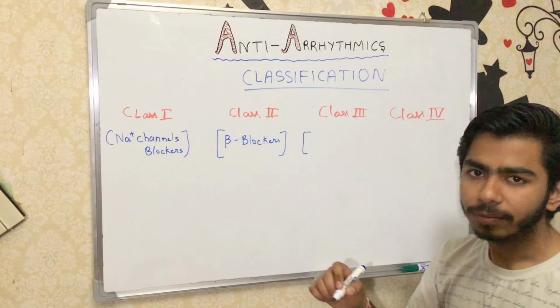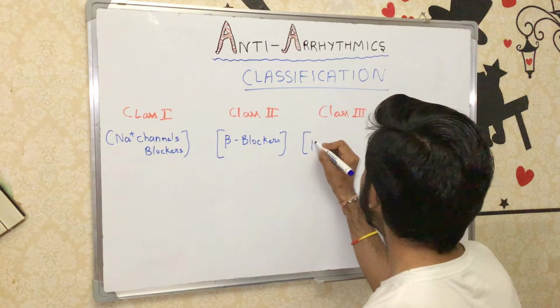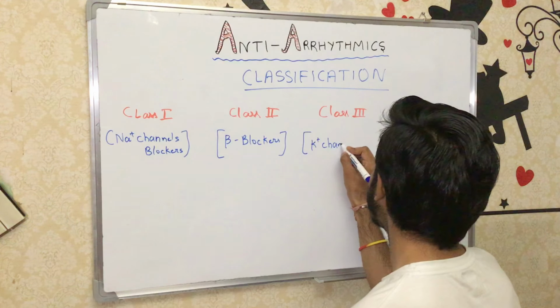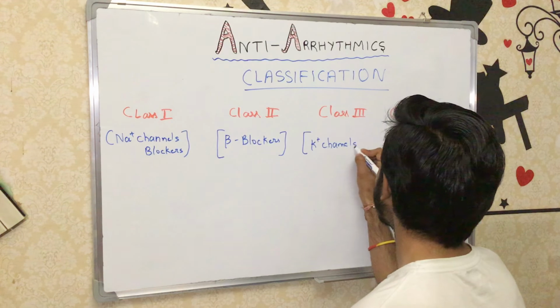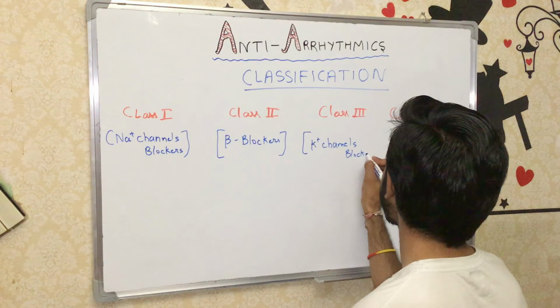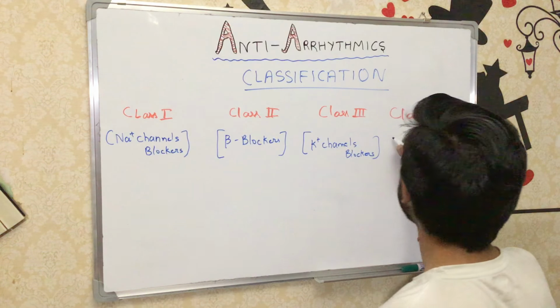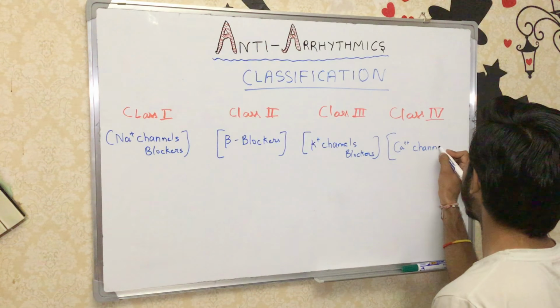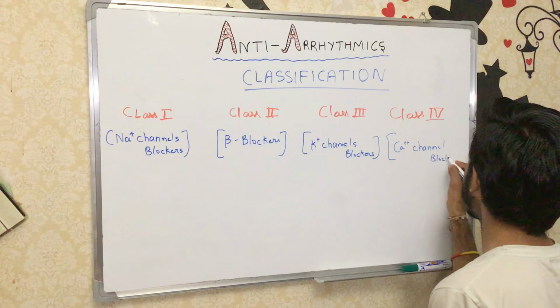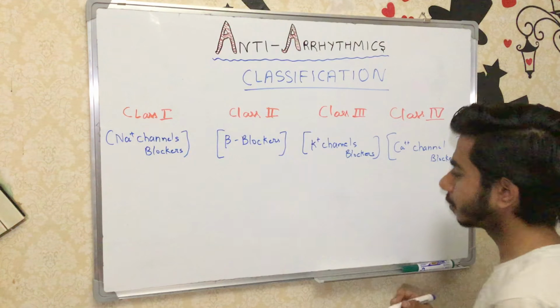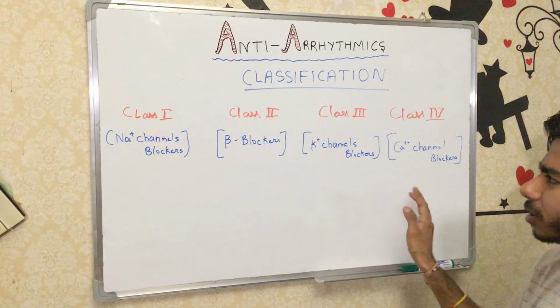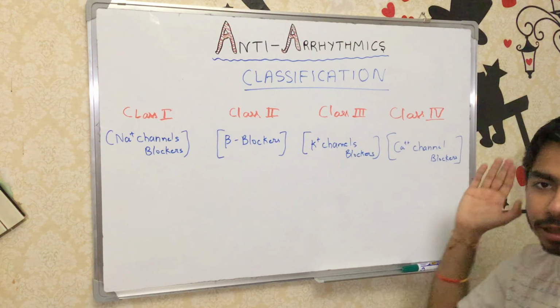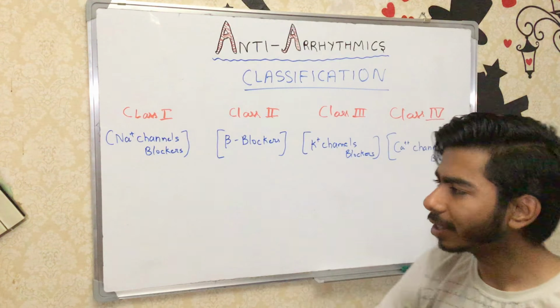Let's talk about class 3 agents. Class 3 agents are the potassium channel blockers, actually. And finally, class 4 agents are the calcium channel blockers. So these are the superficial things about where class 1, class 2, class 3 and class 4 agents are working.